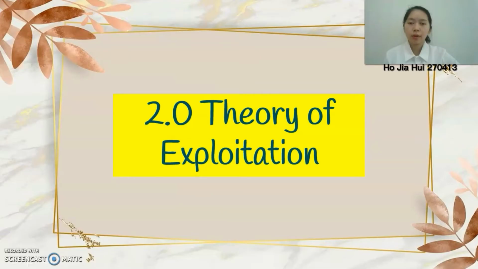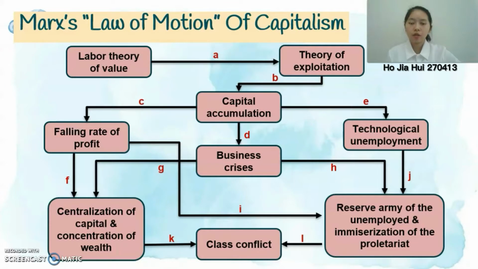I will present the part on the theory of exploitation. After the labor theory of value, the theory of exploitation explains how the capitalists receive a profit, and the answer from Marx is by purchasing the labor power that can create the value. Therefore, the labor power and labor time will be carefully differentiated in this part.